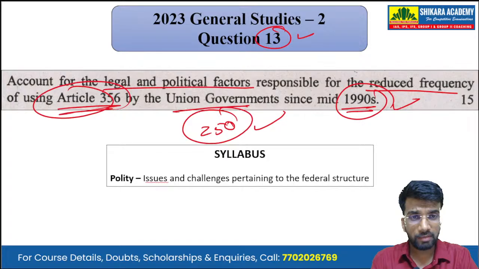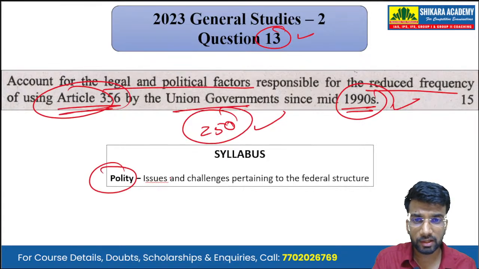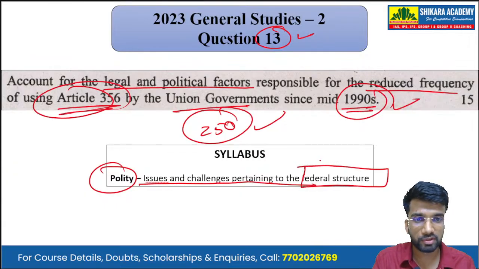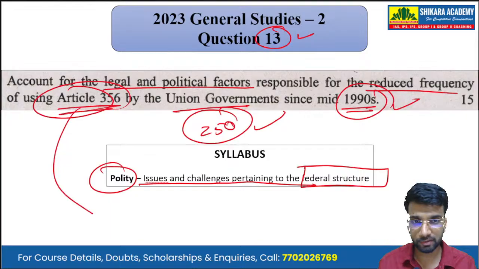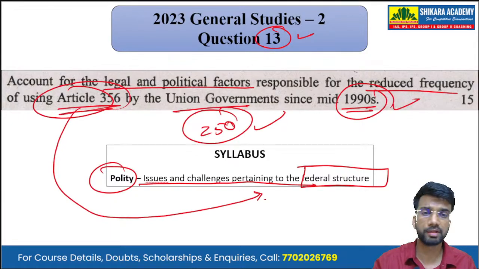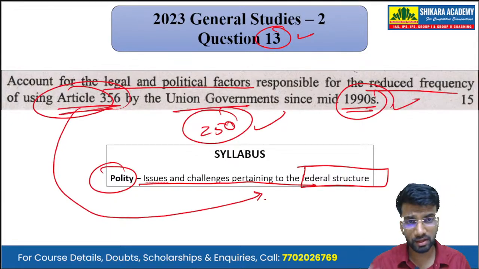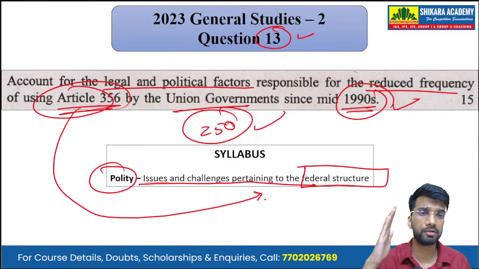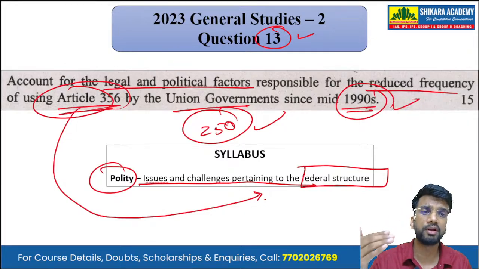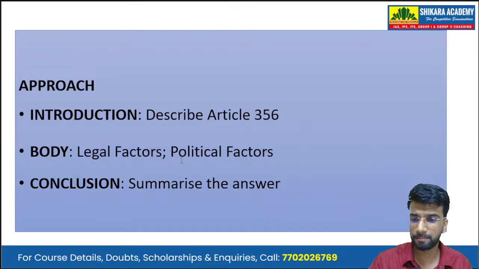Now, mapping it with the syllabus, we can see that the question has been asked from the subject of polity, and it is a topic on federalism, that is issues and challenges pertaining to the federal structure. So Article 356 is a sub part of the federal structure topic, that is the center-state relations.